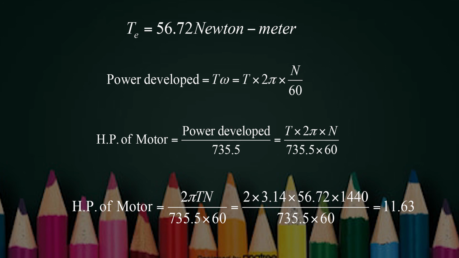So horsepower of motor is equal to 2 into 3.14 multiplied by 56.72 multiplied by 1440 divided by 735.5 multiplied by 60. And after solving, you get the horsepower of motor is equal to 11.63.